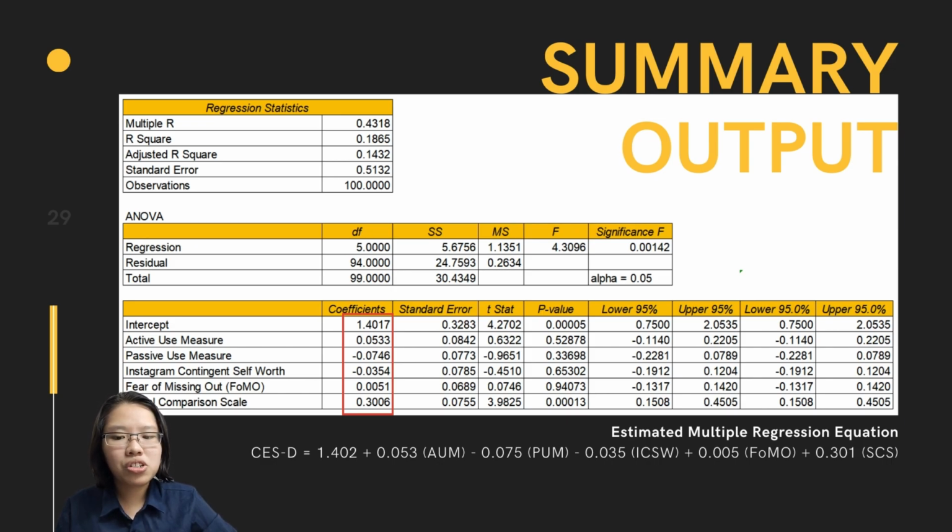Finally, we will get the equation, which is CESD, the dependent variable, equals 1.402, which is the intercept, plus 0.053 AUM, which is the active use measure, minus 0.075 PUM, the passive use measure, minus 0.035 ICSW, the Instagram contingent self-worth, plus 0.005 FOMO, the fear of missing out, plus 0.301 the social comparison skill.